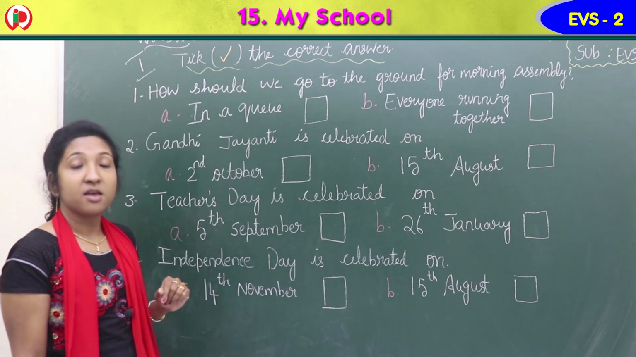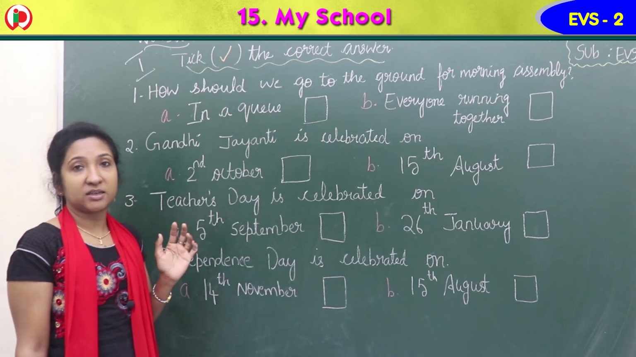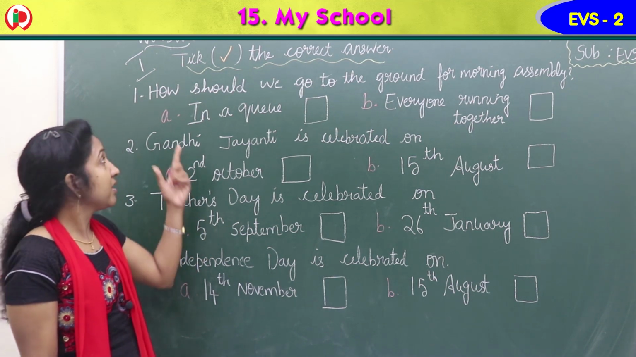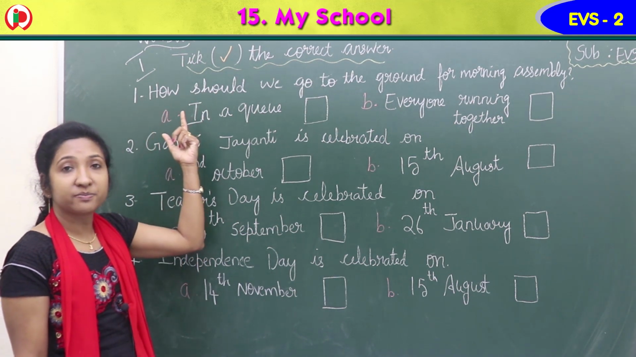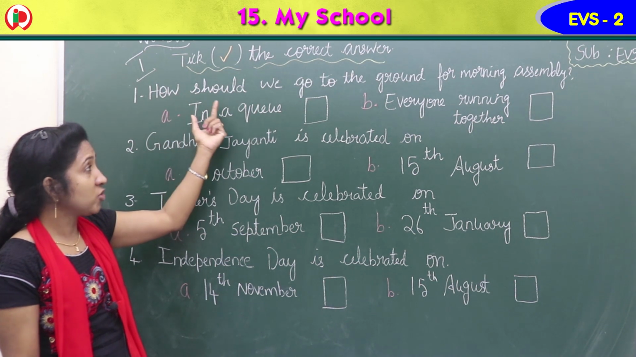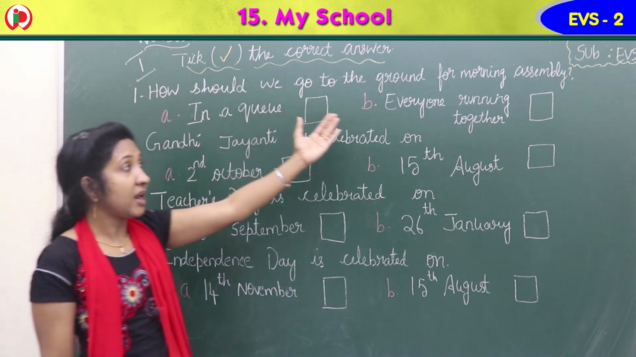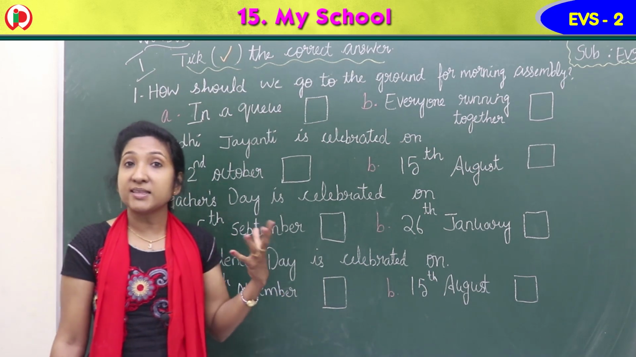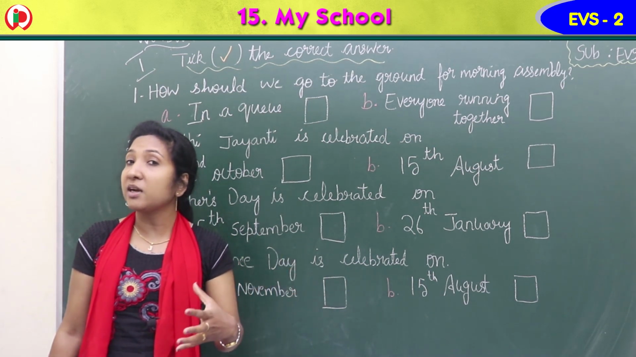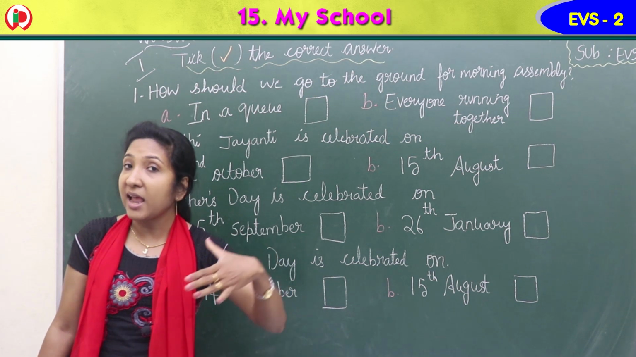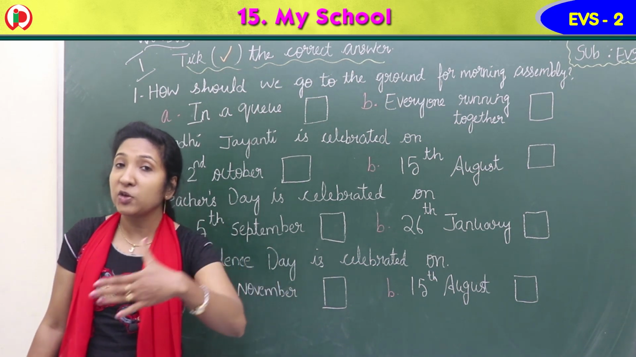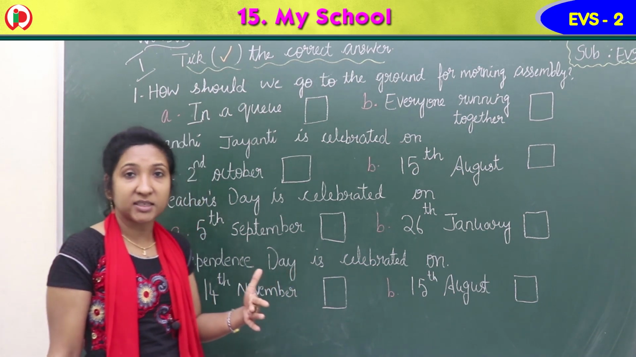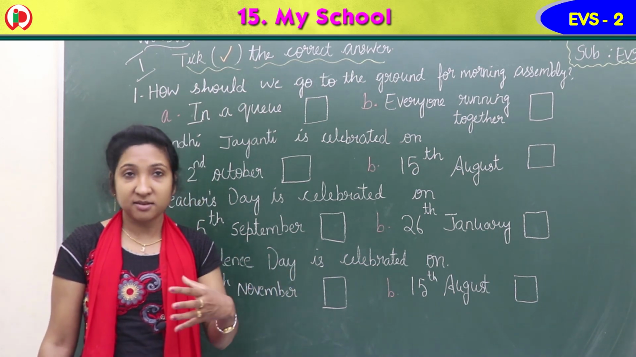Okay? Now children, first question. Now along with me, read the first question. What is the first question? How should we go to the ground for morning assembly? We all go in a line. We form the line in the queue. We will go to the morning assembly. Isn't it? Children go like that.